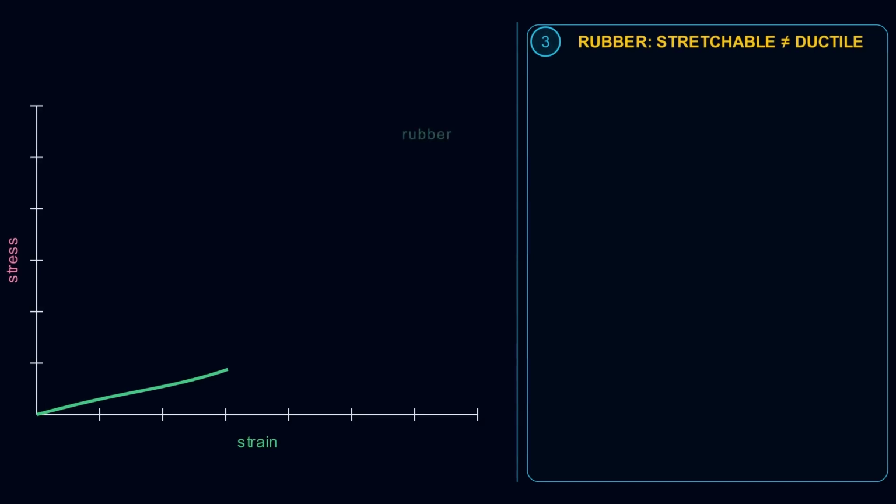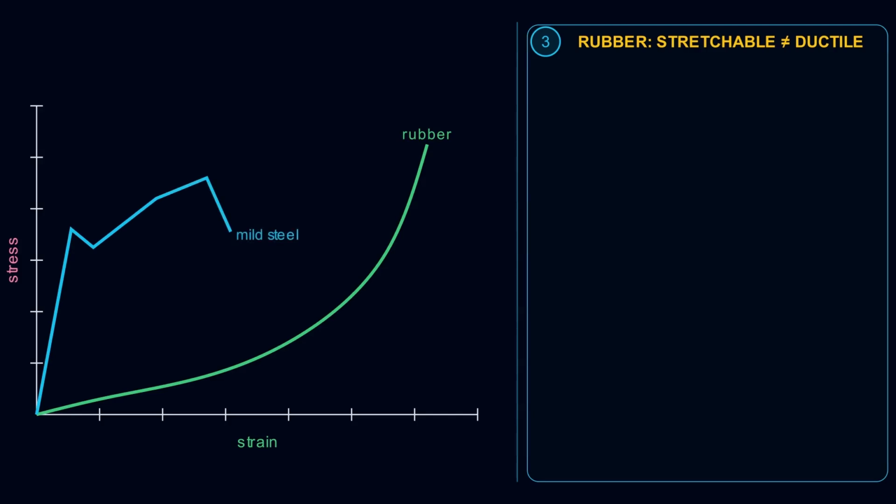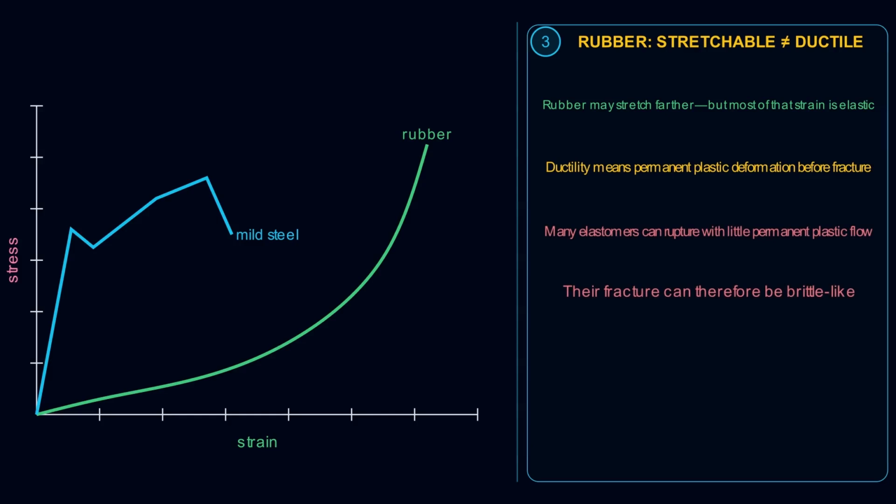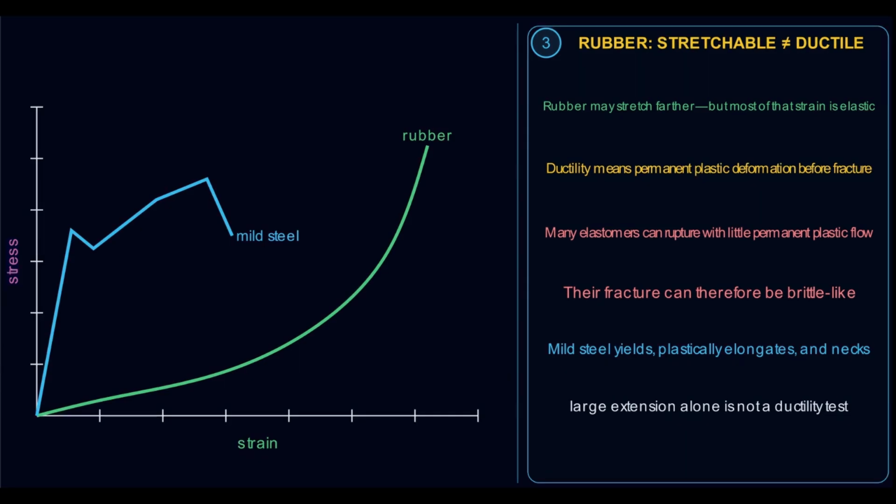What do you think about rubber? Rubber creates an important misconception. It can stretch far, but most of that deformation is recoverable and under the elastic limit. Ductility specifically describes the permanent plastic deformation before the fracture. Many elastomers rupture with little permanent plastic deformation, so their fracture can be brittle-like. Mild steel is metallurgically more ductile because it yields, plastically elongates, and necks.